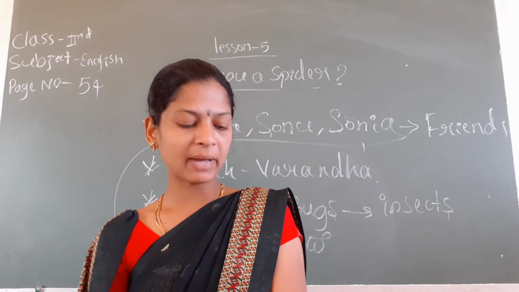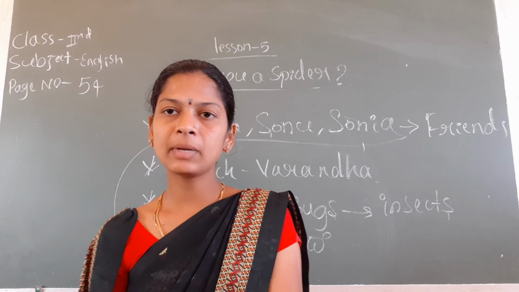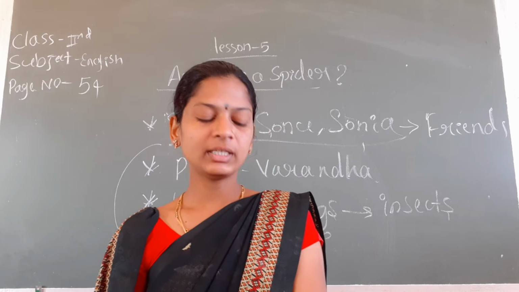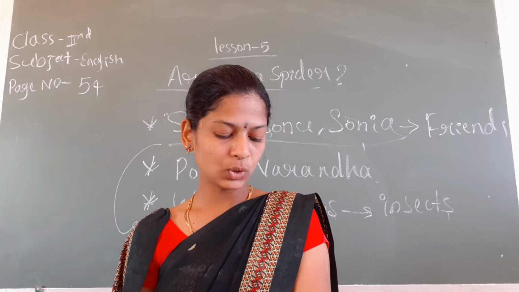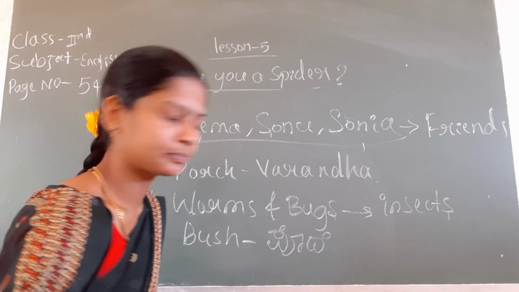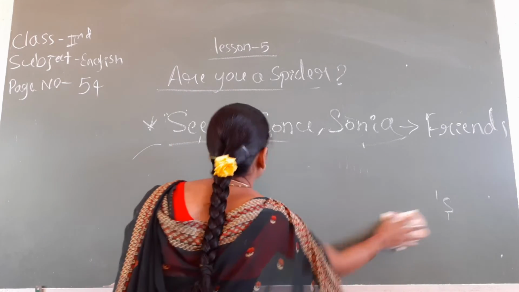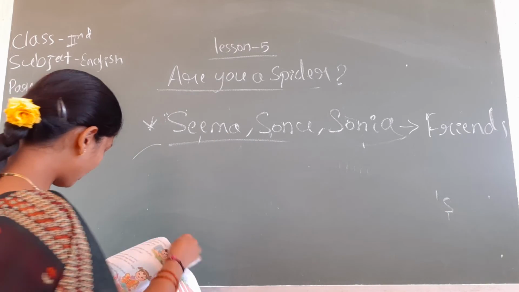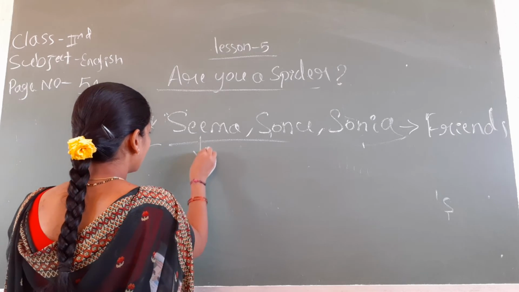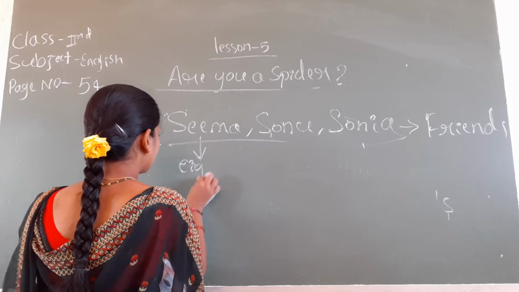"Did you find a spider?" Next, "I didn't find a spider," Seema replied to Sonia, "but now I know a spider has 8 legs." Seema found that a spider has 8 legs.